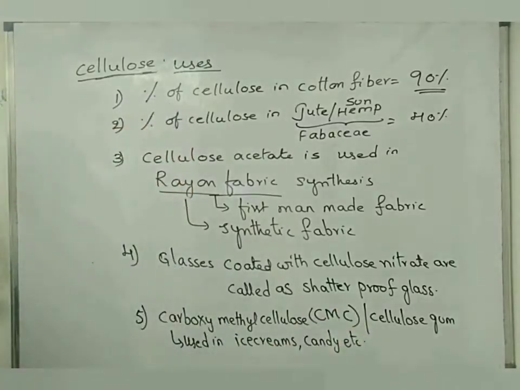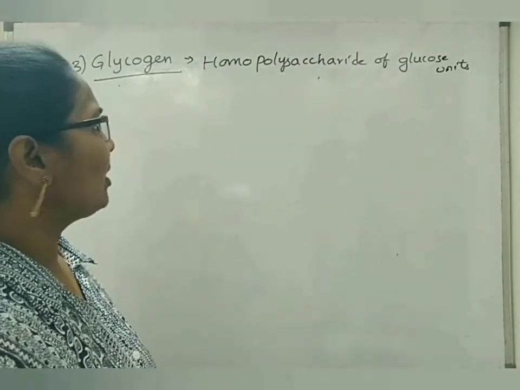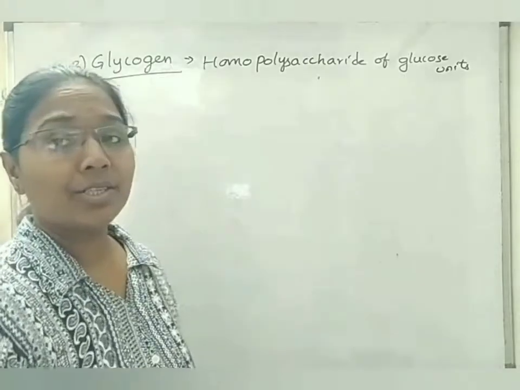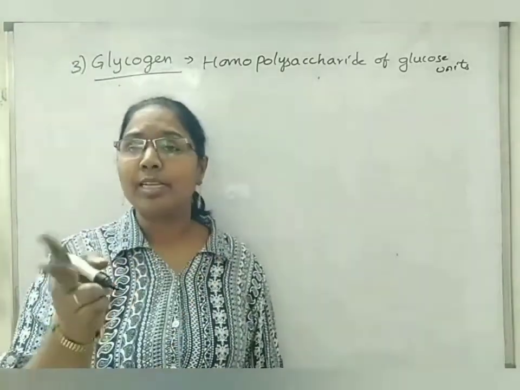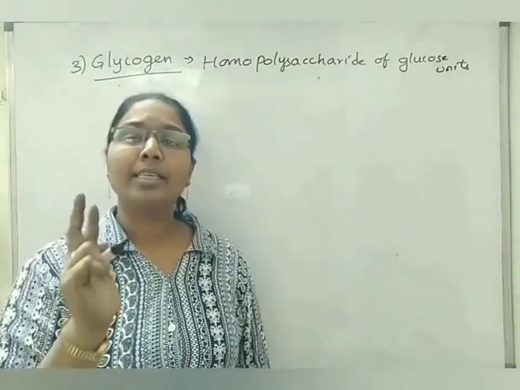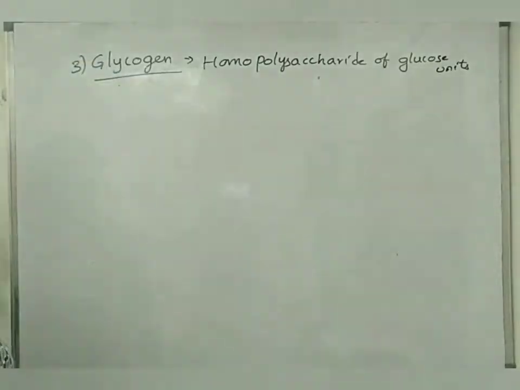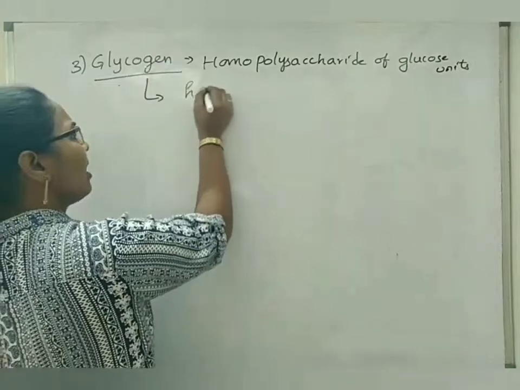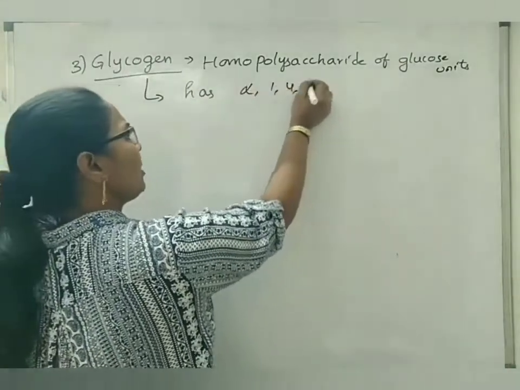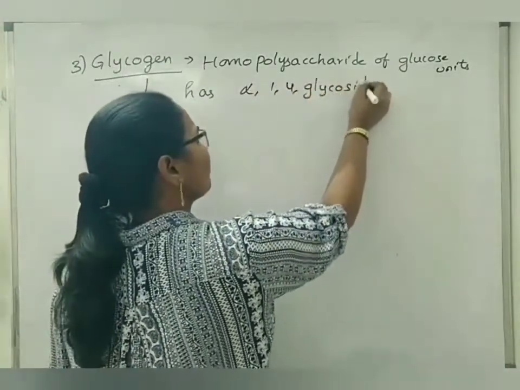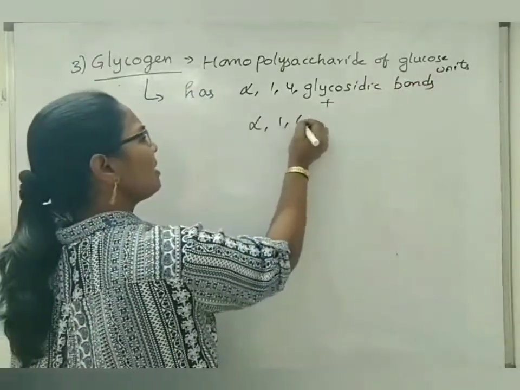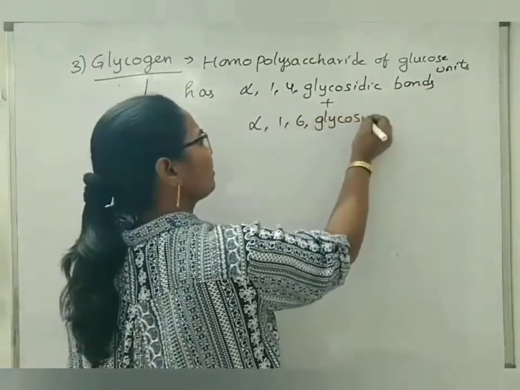These are the uses of cellulose. Next, if we see about glycogen. Glycogen is also a homopolysaccharide of glucose units. But in case of starch, we are seeing two parts, amylose and amylopectin. There in amylopectin, we are seeing two types of bonds. Same like that, glycogen also has alpha-1,4 glycosidic bonds and also alpha-1,6 glycosidic bonds.